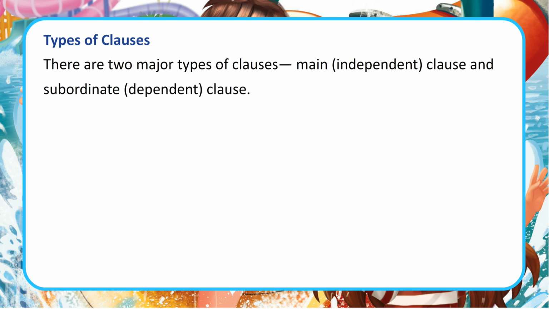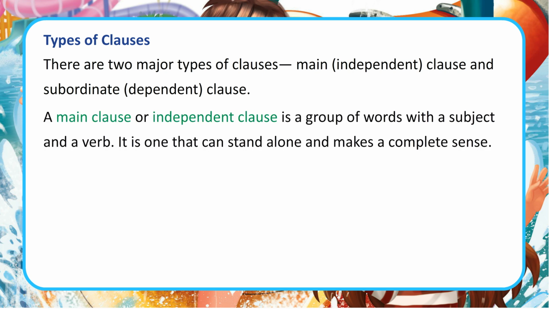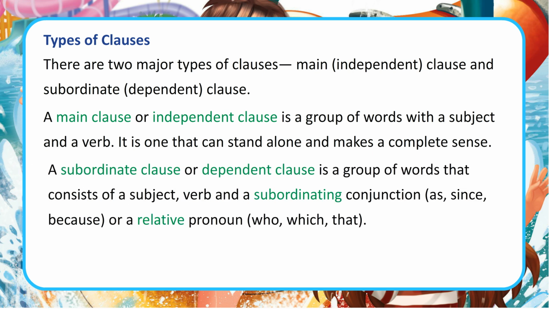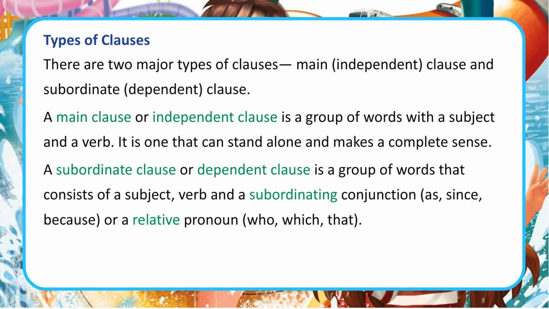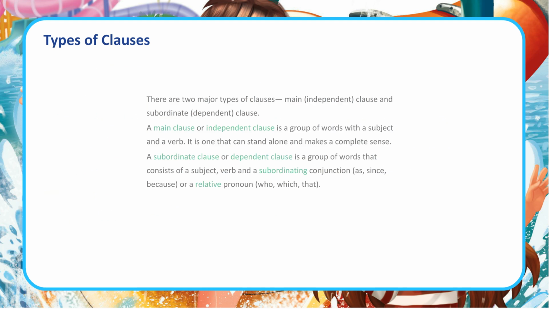Types of clauses. There are two major types of clauses: main, or independent, clause and subordinate, or dependent, clause. A main clause or independent clause is a group of words with a subject and a verb. It is one that can stand alone and makes complete sense. A subordinate clause or dependent clause is a group of words that consists of a subject, a verb and a subordinating conjunction, such as since, because, or a relative pronoun, who, which, that.